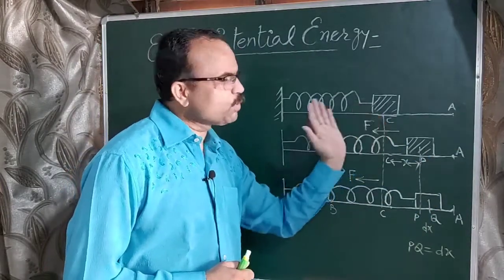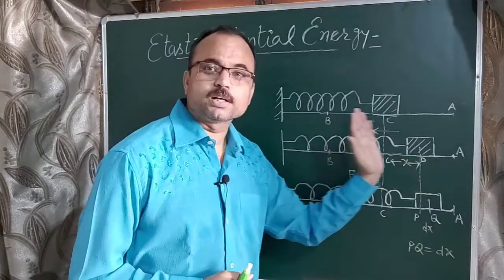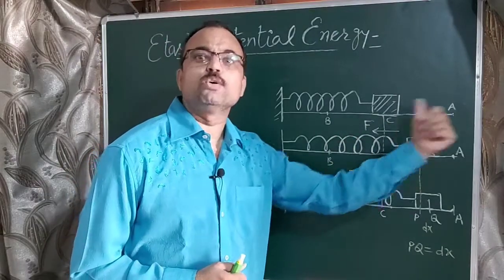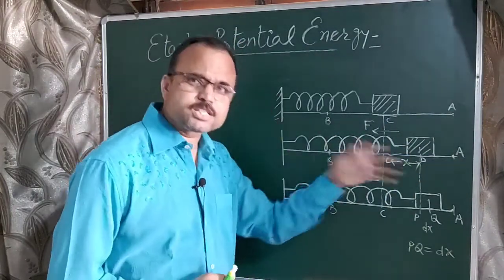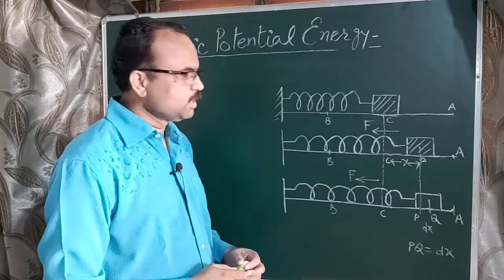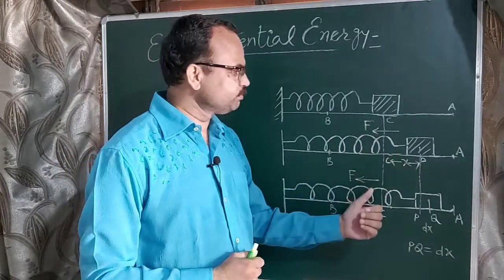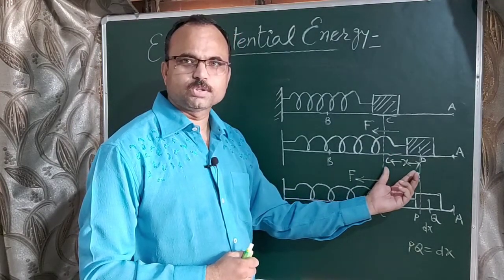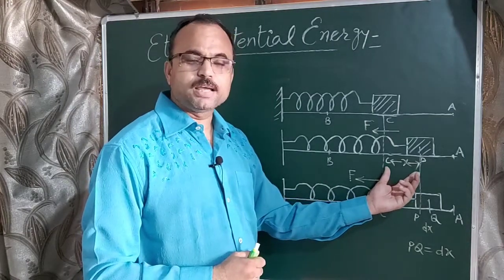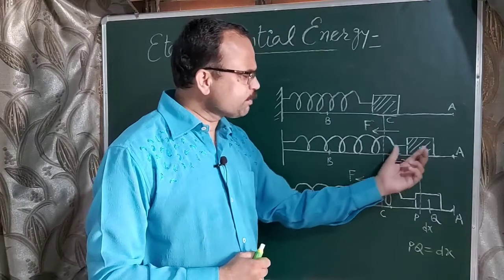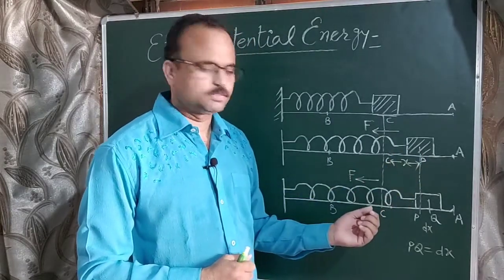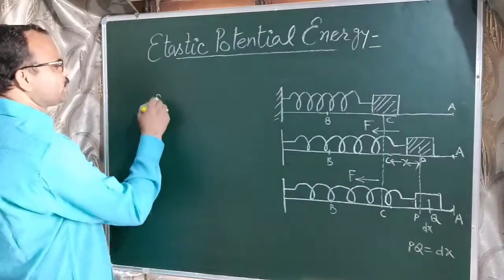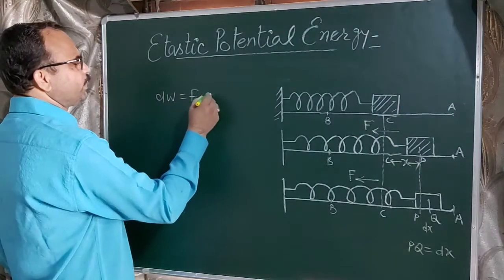Okay, so when we apply the force on the right side, then the body is displaced towards the right side. But restoring force always acts in a direction opposite to the direction of displacement. Right? So at any instant, the body is at point P. At this point, the restoring force is F, and its distance from mean position is x. Now displace the body through a very small distance dx. Then some work has to be done. Okay, that small work done dW equal to F into dx